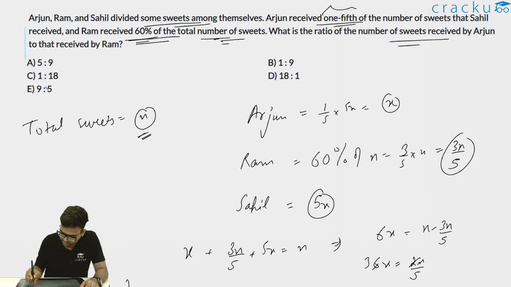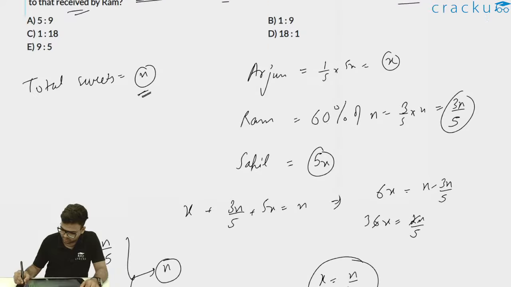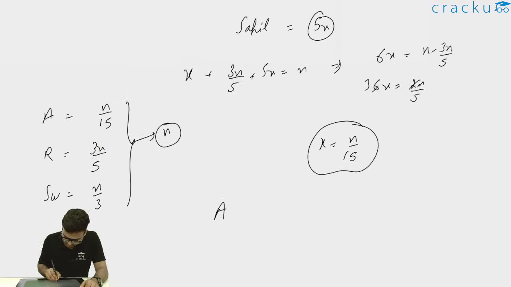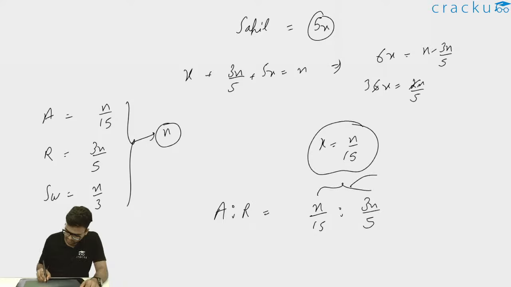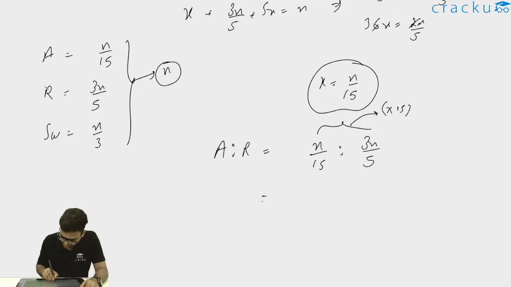What is the ratio of the number of sweets received by Arjun to that of Ram? So I have to find out the ratio of Arjun to Ram. What is Arjun? Arjun is n by 15. What is Ram? Ram is 3n by 5. I'll multiply both of these quantities by 15. What I'll get is n to